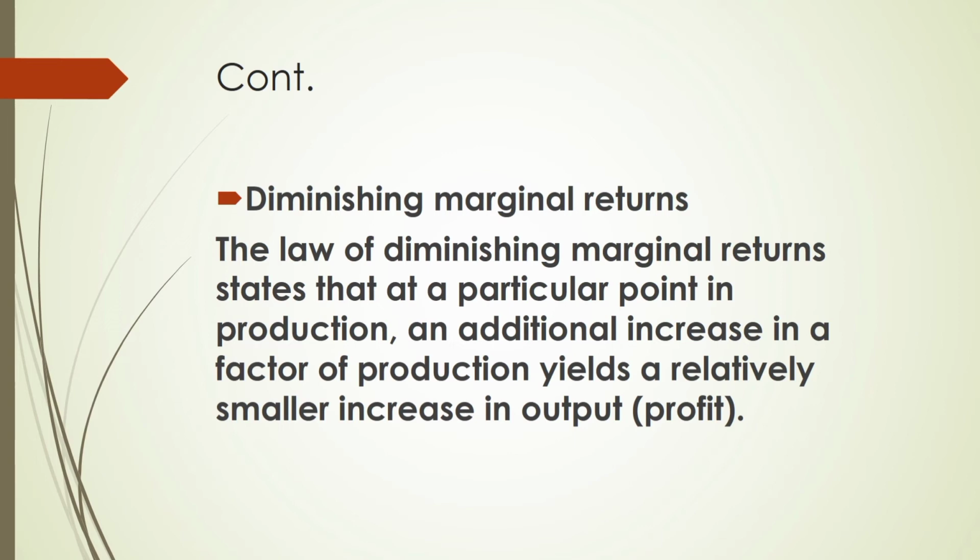It may even decrease output because some of them will feel adamant or they will feel relaxed in producing. Therefore, that additional increase in labor will not yield anything. Even if it will yield something, it will be smaller than the previous labor you had. That is the law of diminishing marginal returns.